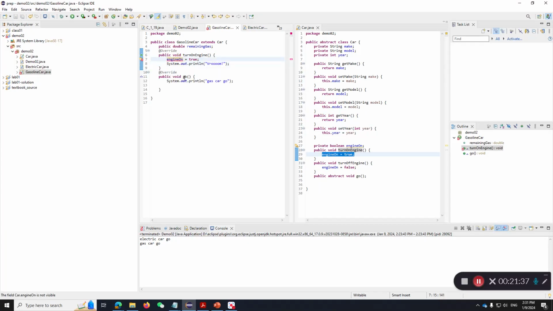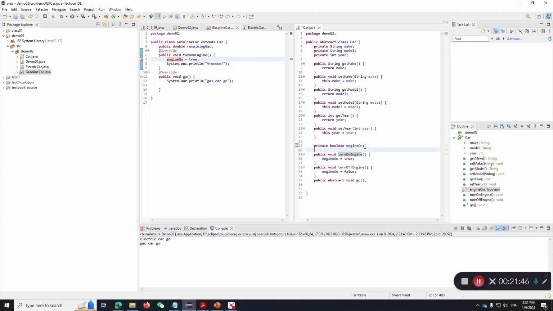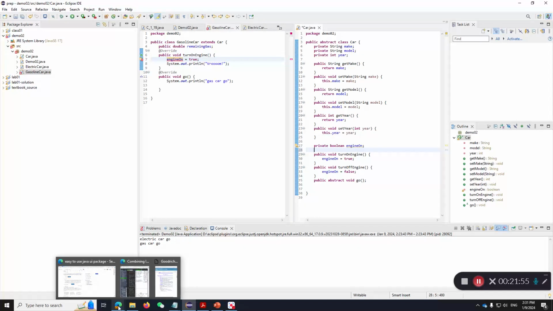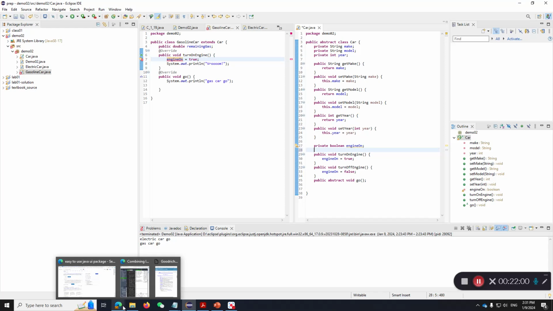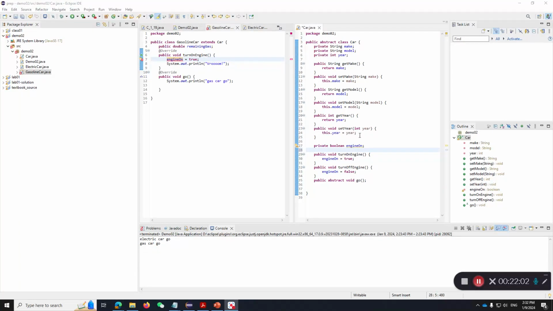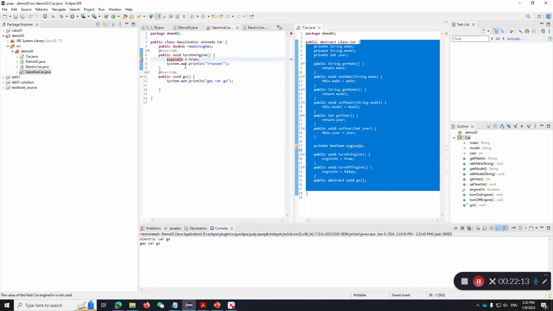Now here, we notice an issue with the mistake I made. Previously, I defined the engine on as a private value. So private, if we remember, private means it's only accessible to the class itself or under the same file. Okay, let me double check that. Okay, so I double checked. Private means that a variable is only accessible within the declared class. Okay, so it can only be seen within this scope. So engine on is not available for gasoline car.